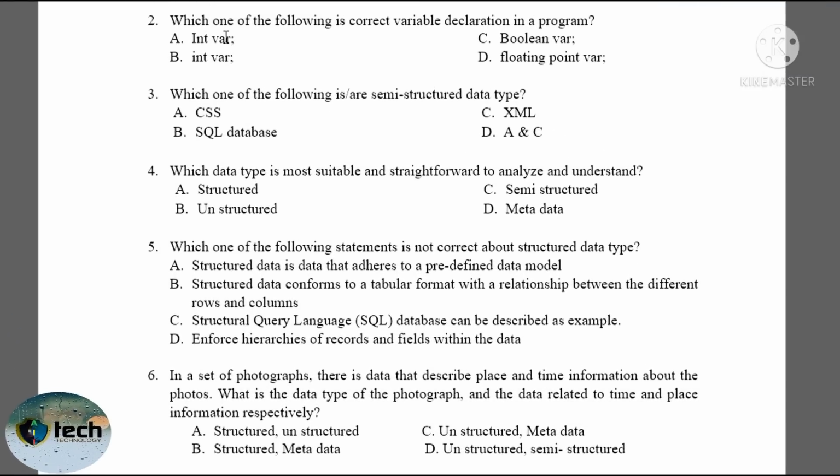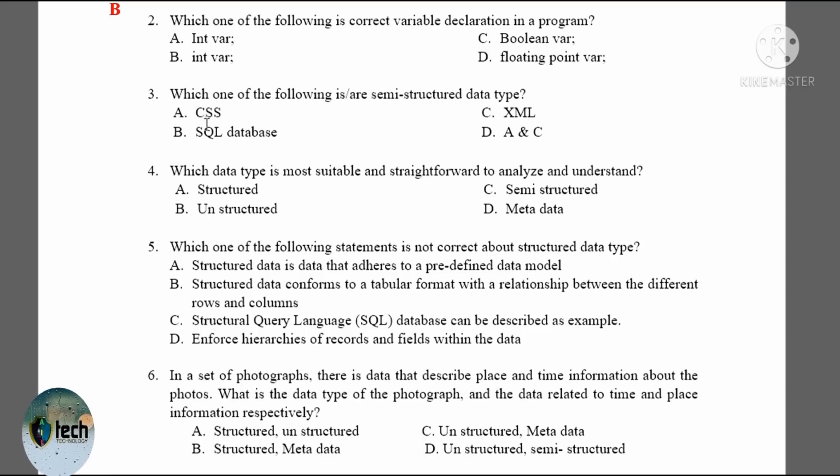So let's answer the second question. Which of the following is a correct variable declaration in a program? Just int var: the I is a capital letter, so this is not correct. C, b, int var, this is correct. Boolean var: it is bool that is used, with a small b. Floating point var is not valid; there is no space here, and here it is just float. So B is our correct answer.